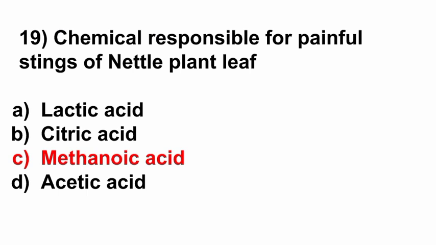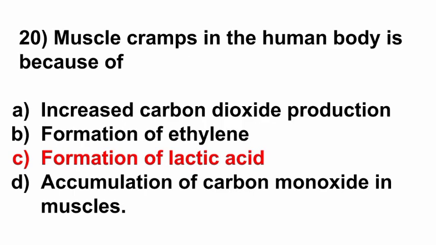19th question, chemical responsible for painful sting of nettle plant leaf is. Options: lactic acid, citric acid, methanoic acid, acetic acid. Here the correct answer is option C, methanoic acid. 20th question, muscle cramps in the human body is because of. Option A, increased carbon dioxide production; option B, formation of ethylene; option C, formation of lactic acid; option D, accumulation of carbon monoxide in muscles. Here the correct answer is option C, formation of lactic acid.